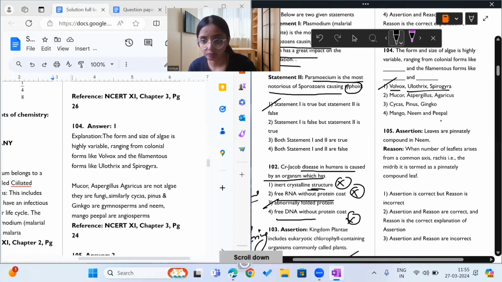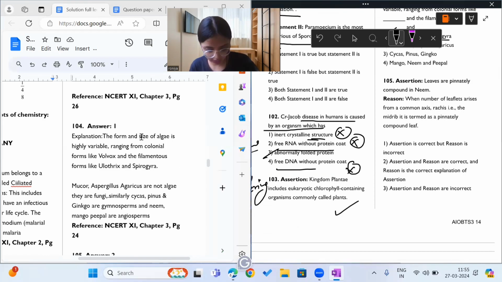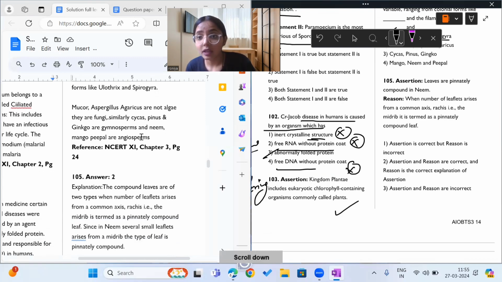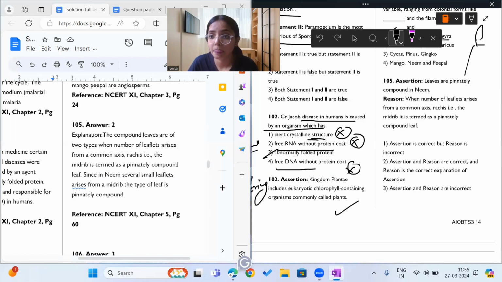Okay, moving on to question 105. This is again an assertion and reason type of question. What does it say? It says leaves are pinnately compound in neem. Yes, in neem, leaves are pinnately compound. Okay, that is correct. So in neem we have leaves like this. The leaves will be like this in neem. Isn't it? So these are pinnately compound leaves. They are found in neem.